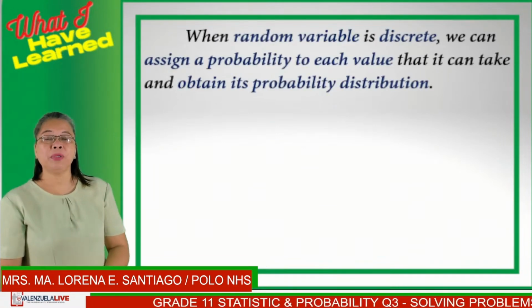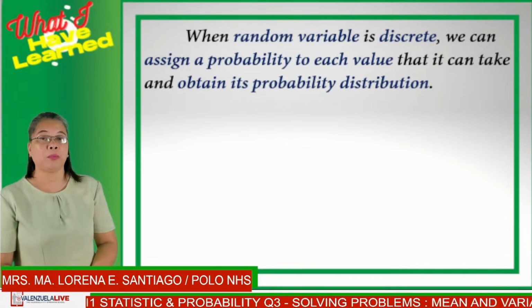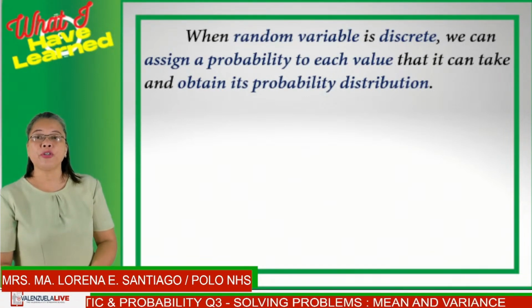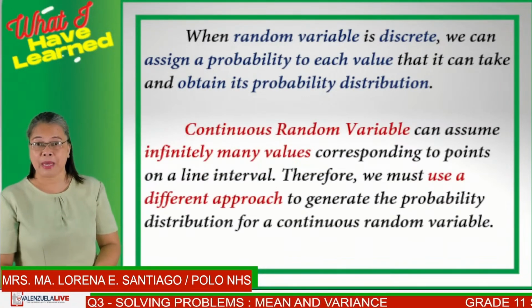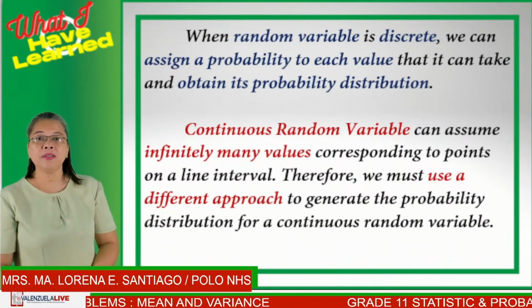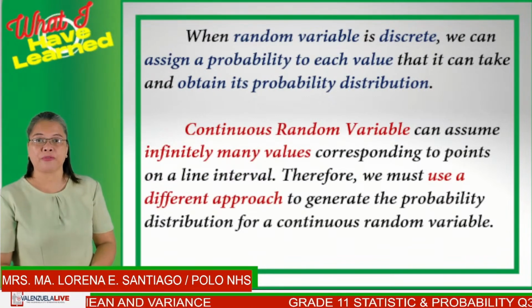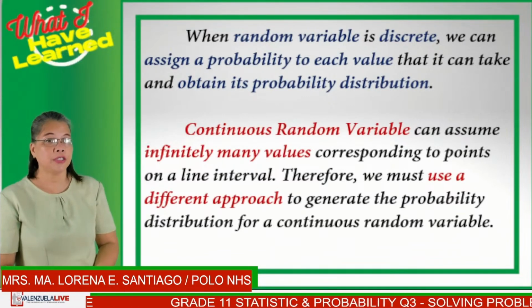When random variable is discrete, we can assign probability to each value and obtain its probability distribution. For continuous random variable, we can assume infinitely many values corresponding to points on a line interval, and we must use a different approach for that. And that is to generate the probability distribution for a continuous random variable.